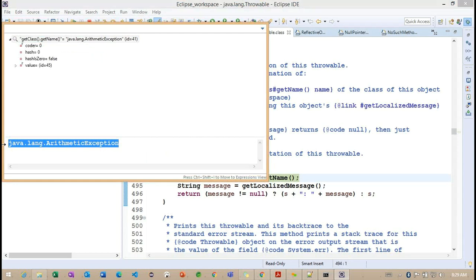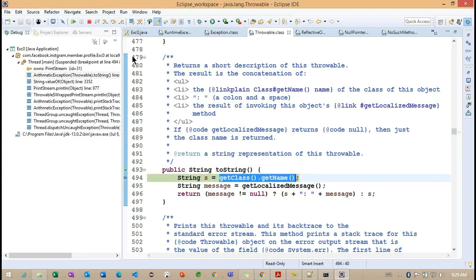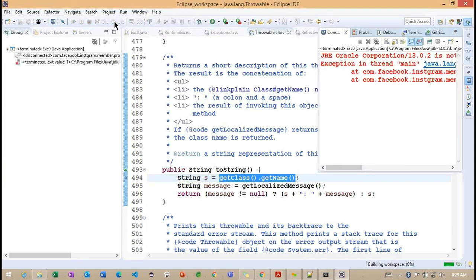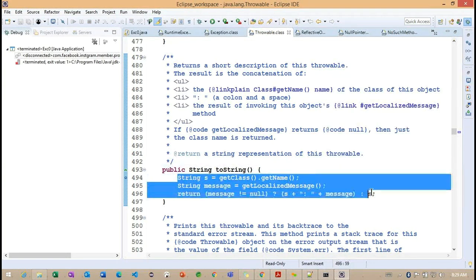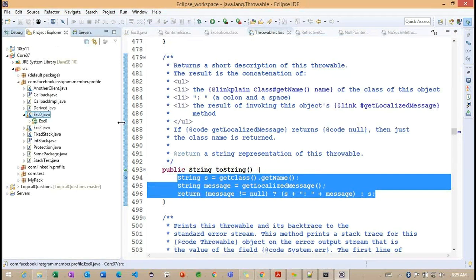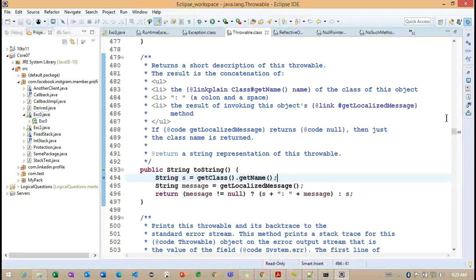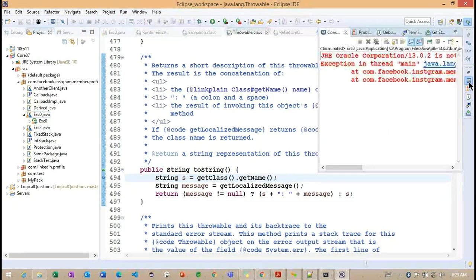It is an arithmetic exception. Right now, once we define this particular name, what we are doing here is trying to... sorry, it has not come to the line below; maybe it is suspended here. But now we understand that the toString method is being called here. So once the toString method is called,